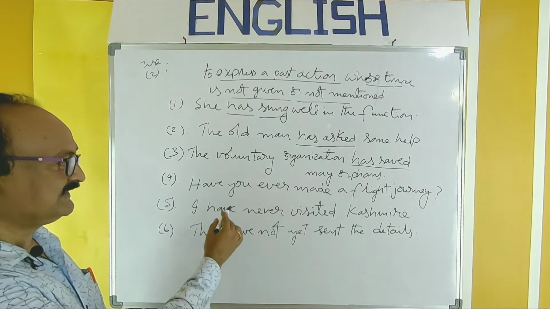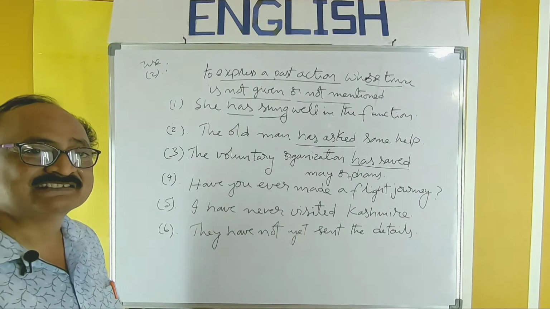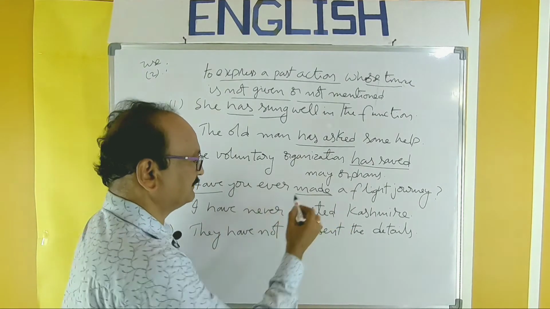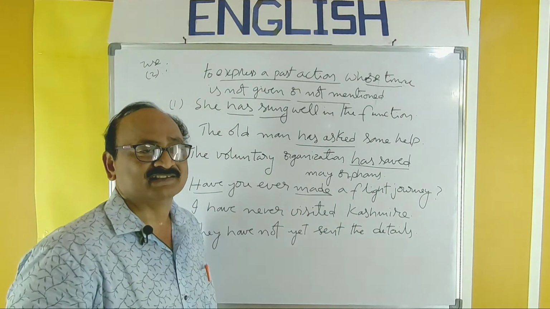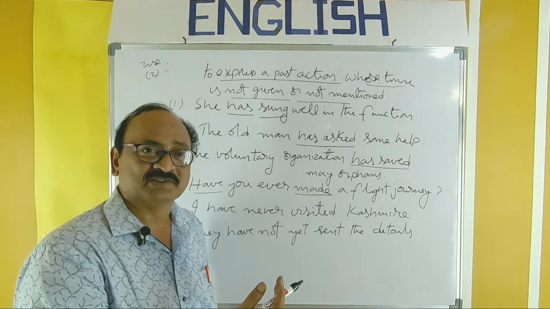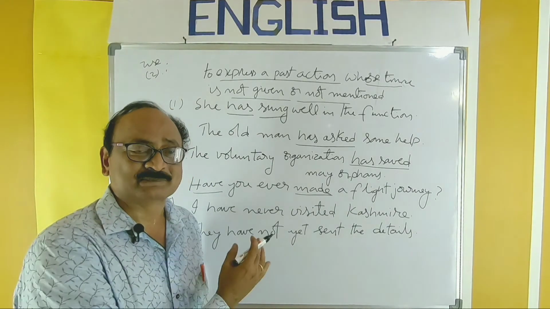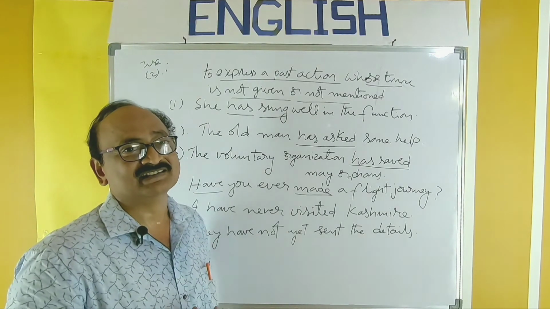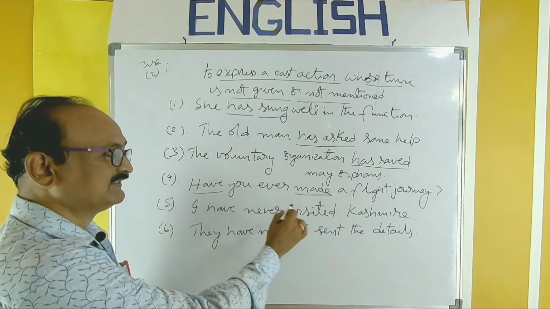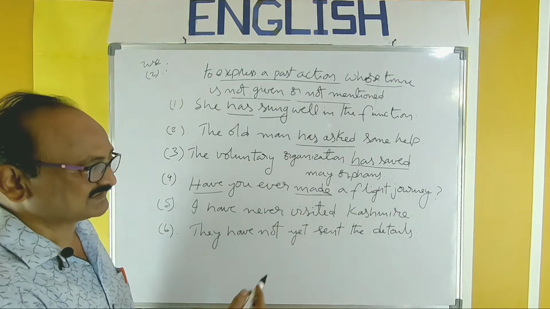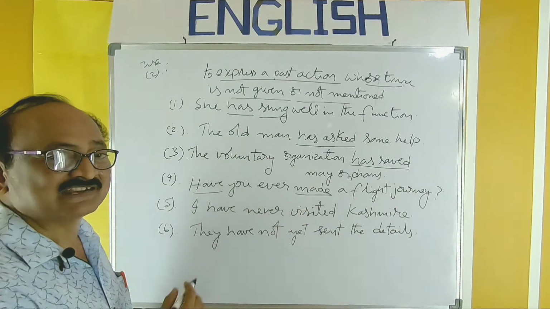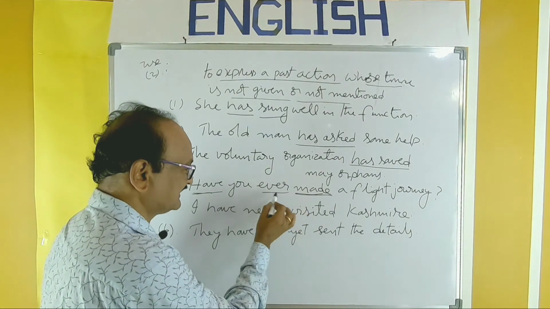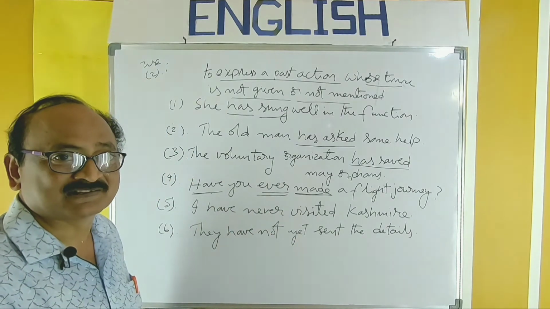Next, have you ever made a flight journey? Have you ever made? Have made a flight journey? Answer may be yes or no. It doesn't matter. So far, that person might have made or might not have made a journey. Like that, it's in the form of an interrogative sentence. Have made, and the usage of ever you should remember.